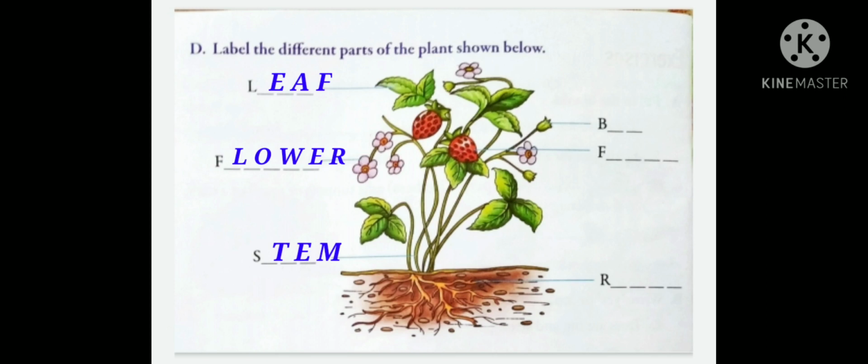Now come to the right side. The first picture is of a bud. B-U-D, bud. The second one, you can see it is pointing to a fruit. It is a strawberry. So what will we write? F-R-U-I-T, fruit. And the last one is the root, which is under the ground. R-O-O-T-S, roots. Roots are the part of the plant which is under the ground, and the other parts are above the ground. So this way, complete this work also in the book.